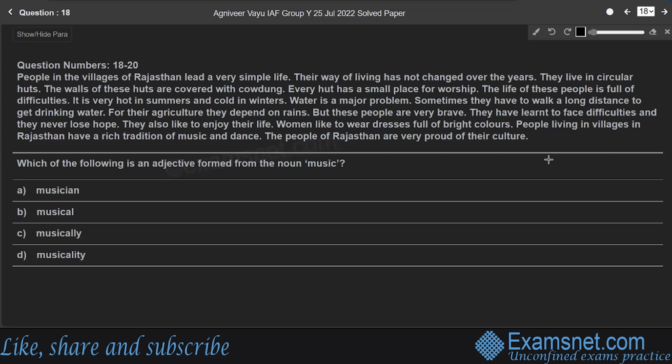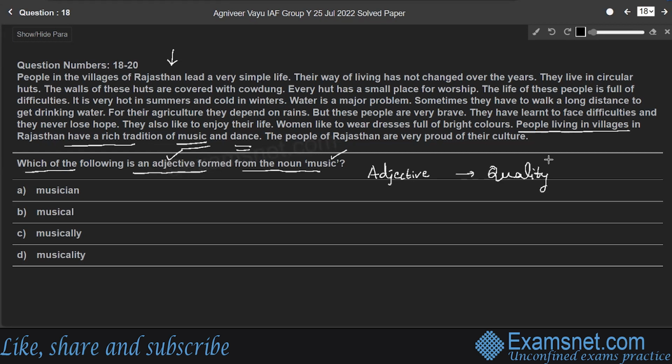Students, questions from 18 to 20 are based on the below passage. Here the question is, which of the following is an adjective formed from the noun music? Here the word music is taken from the line, people living in villages in Rajasthan have a rich tradition of music and dance. Here music is noun, right? Here, what is the adjective form of the noun music? The general meaning is, adjective is quality of a noun, right?